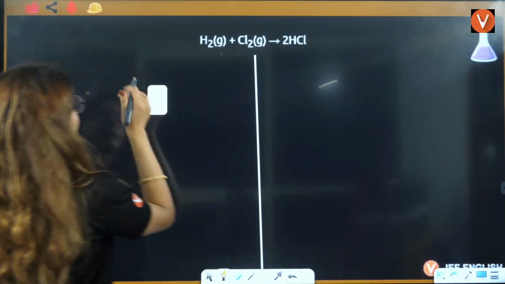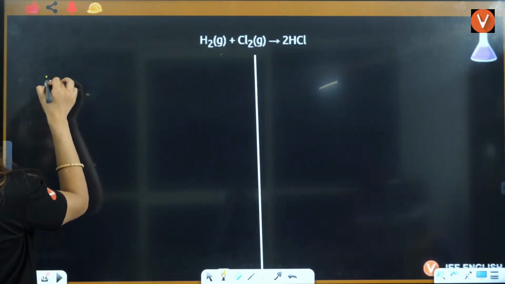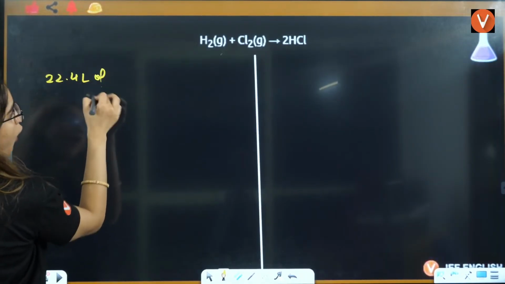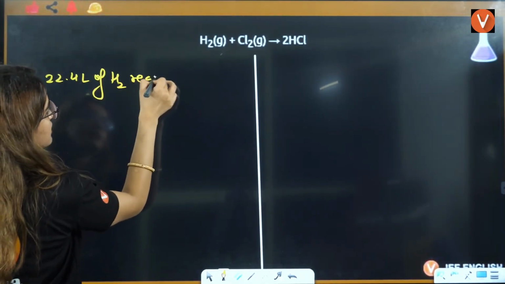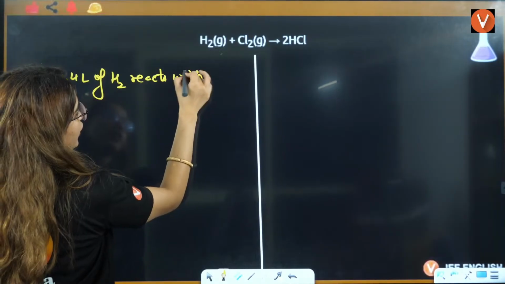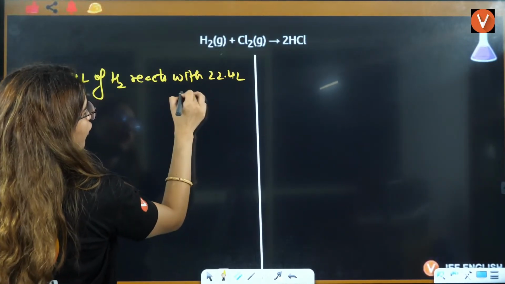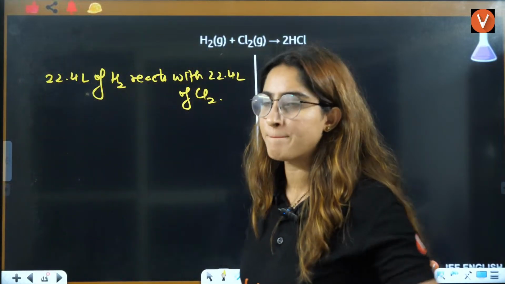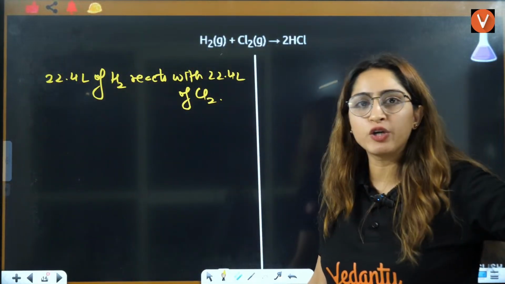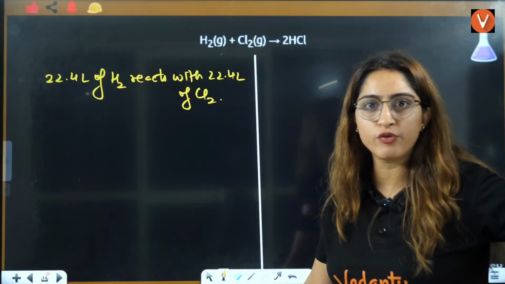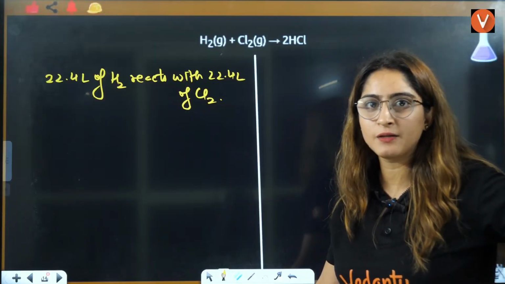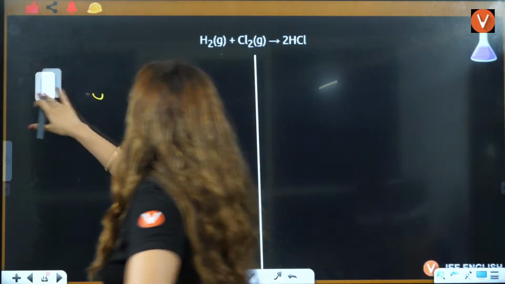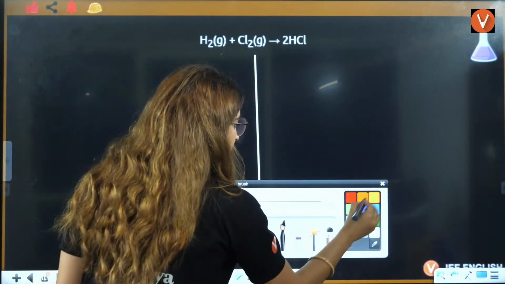Can I say 22.4 liter of H2 reacts with 22.4 liter of Cl2? That means if you are using H2 as 22.4, Cl2 will be 22.4 also, right? Or if you don't want to get into this, you can just simply write the same thing here.